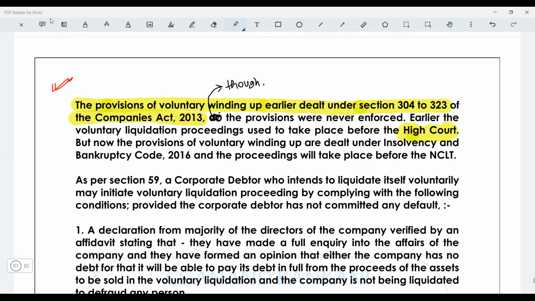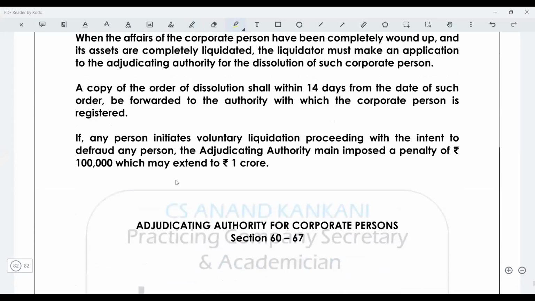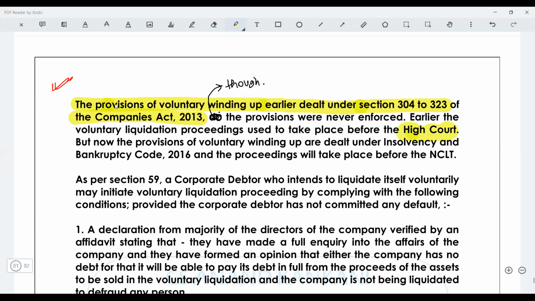So as per section 59, a corporate debtor who intends to liquidate itself voluntarily may initiate the voluntary liquidation proceeding by complying with the following conditions, and these are the same conditions which have been provided here. So just remember this part. If you can write this paragraph, trust me, it is going to be beneficial for you. I'll just put this into the chat. Voluntary liquidation of the corporate debtor.